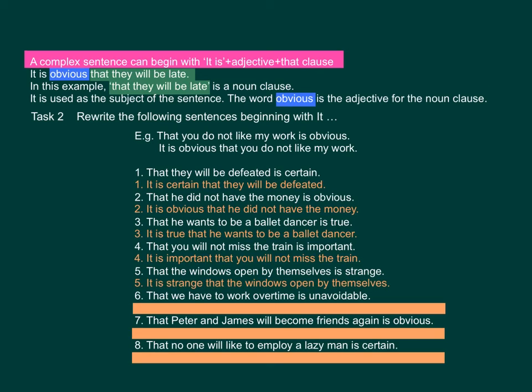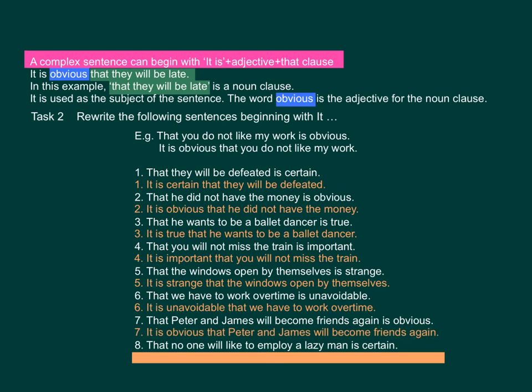5, it is strange that the windows opened by themselves. 6, it is unavoidable that we have to work overtime. 7, it is obvious that Peter and James will become friends again. 8. It is certain that no one will like to employ the lazy man.